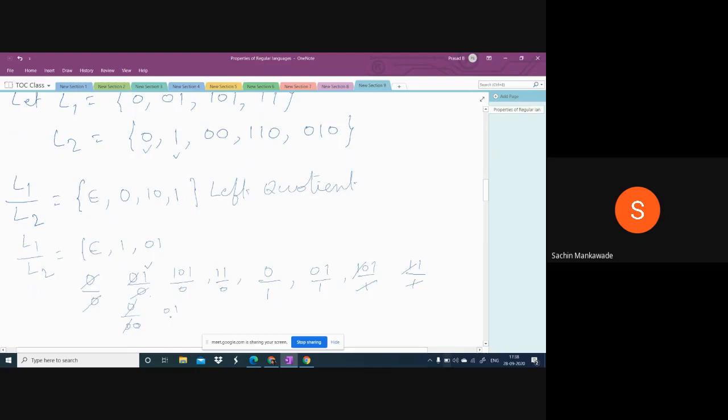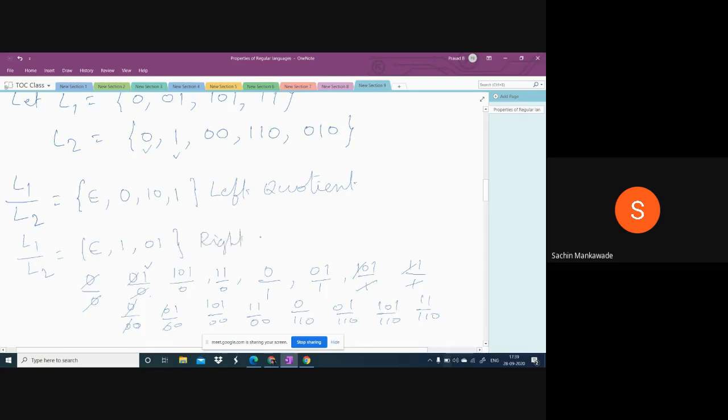And next 01 by 00, 101 by 00 and 11 by 00. Similarly 0 by 110, 01 by 110. Okay, next 101 by 110 and 11 by 110. And similarly with the last string 010 also, you don't get anything. These are the only strings in L1 by L2 using the right quotient. This is the right quotient.